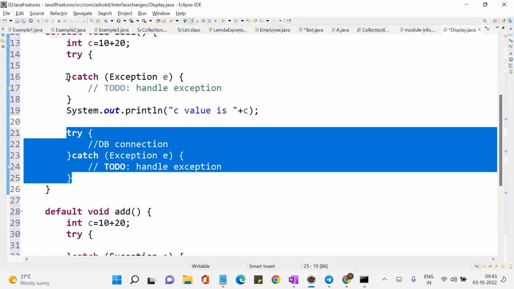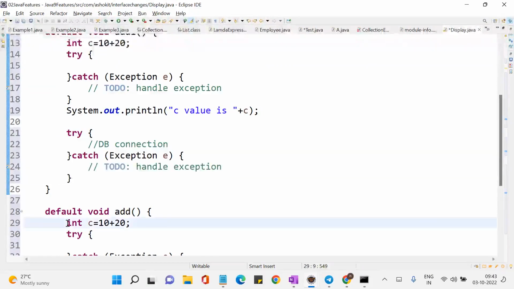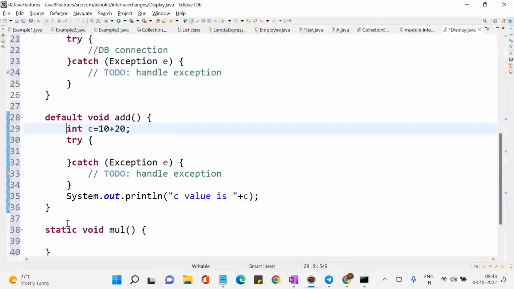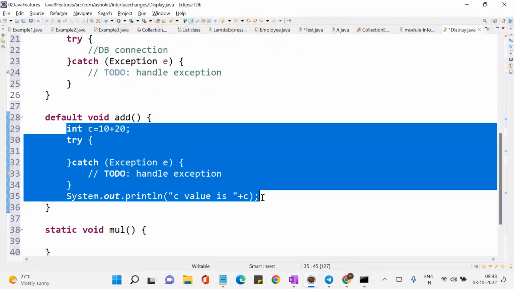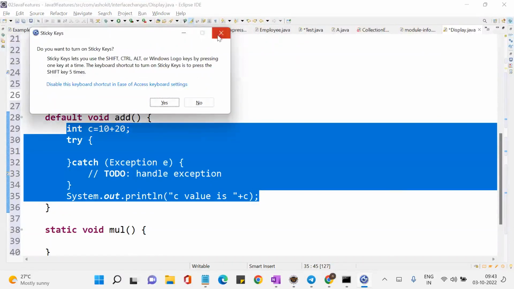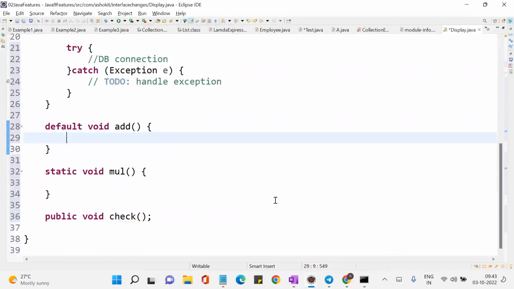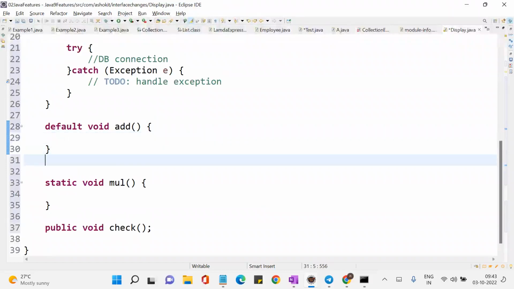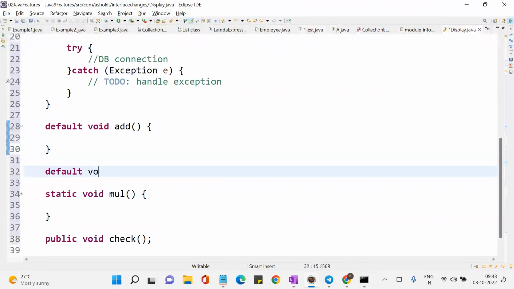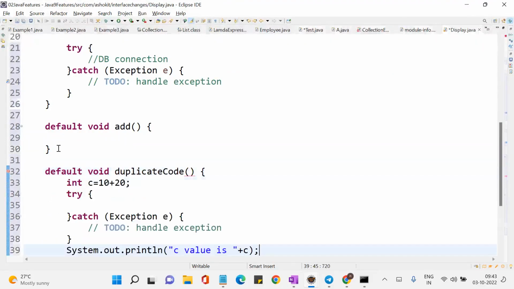Example. So now, this code is getting copied in two places. What do we do in Java? We cut this code and put it into a separate method, correct? Let me create a default void duplicateCode. I created a method called duplicate code, I put it here, and then can I call this method in both places?